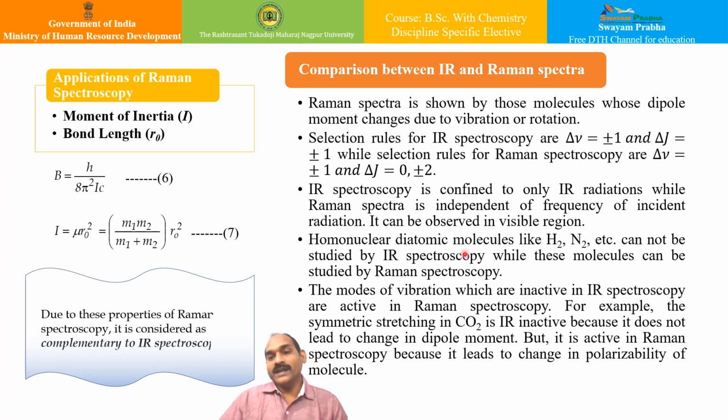Homonuclear diatomic molecules like hydrogen, nitrogen, and all such molecules cannot be studied using IR spectroscopy, while these molecules can be studied equally by Raman spectroscopy. And finally, the modes of vibration which are inactive in IR spectroscopy are often active in Raman spectroscopy. Say, for example, as we have seen, the symmetric stretching in CO2 is IR inactive because it does not lead to a change in dipole moment, but it is active in Raman spectroscopy because it leads to a change in polarizability of the molecule.